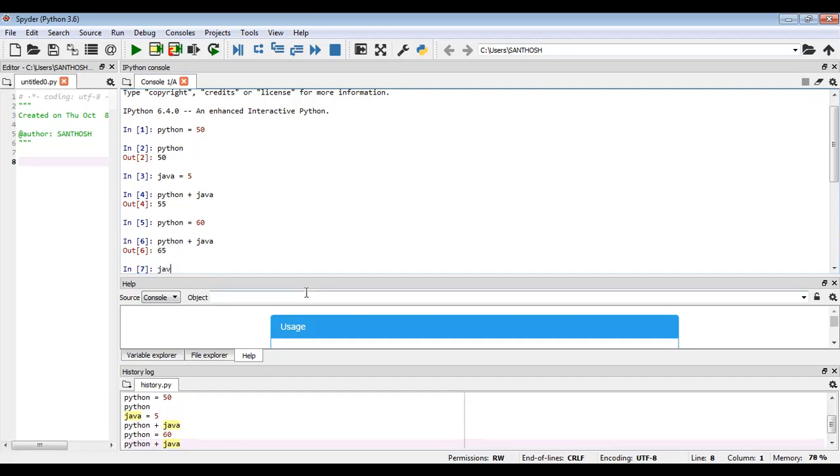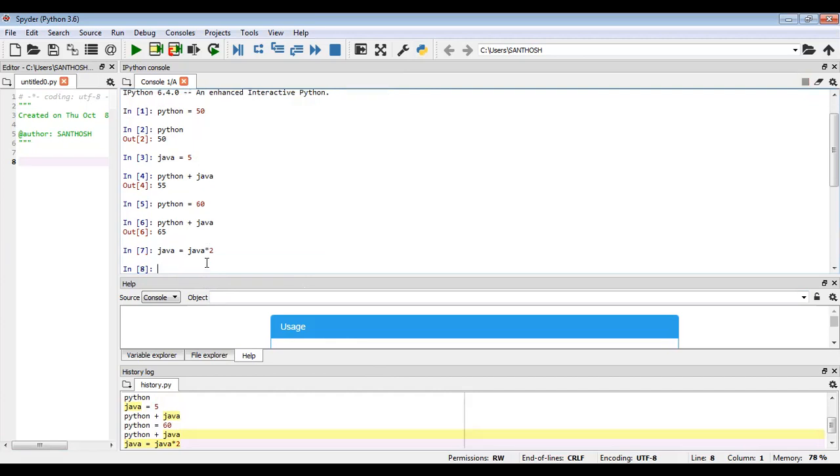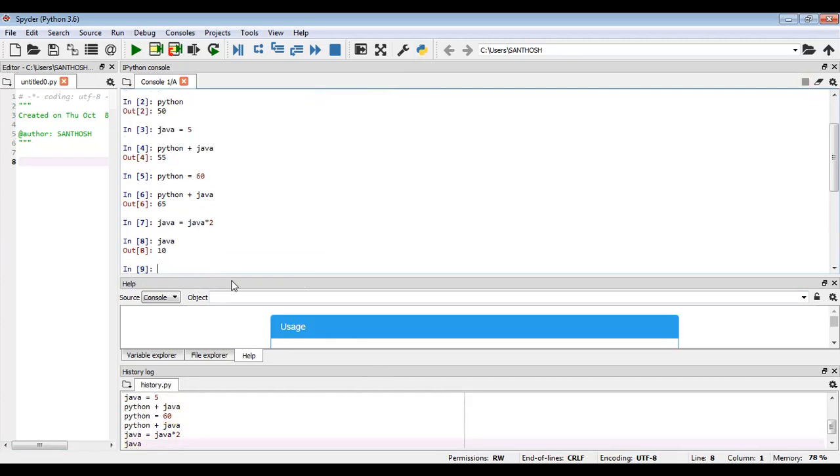So now for Java also we can change the value. Java is equal to Java into 2. Then what value will it store now inside Java? In Java we already have 5. 5 into 2 is 10. Now 10 will get stored inside this Java. So now we print Java, then what value will it have? 10. It will have 10.